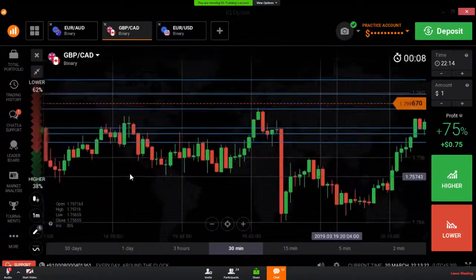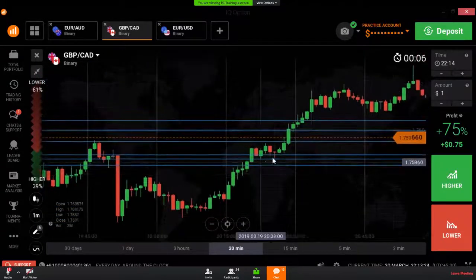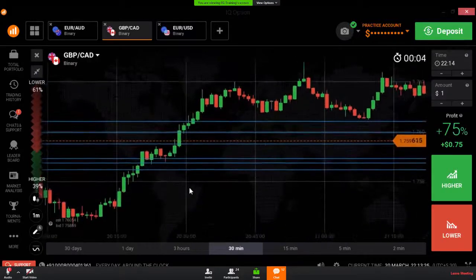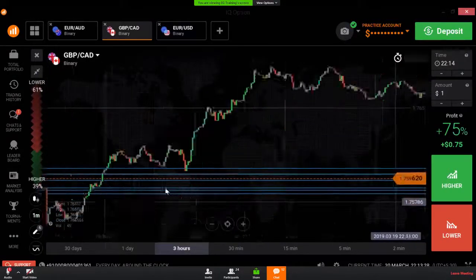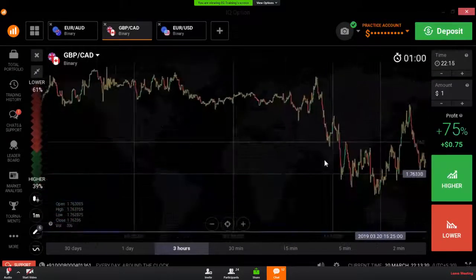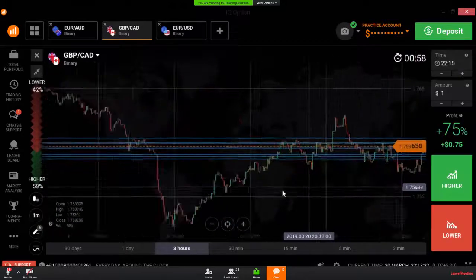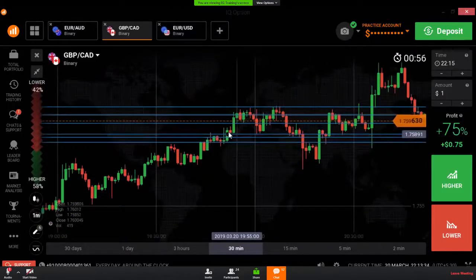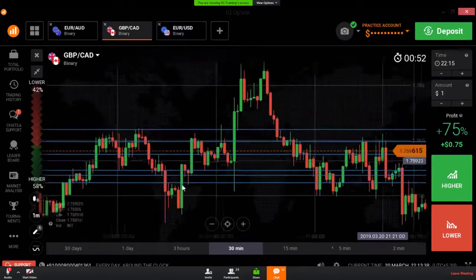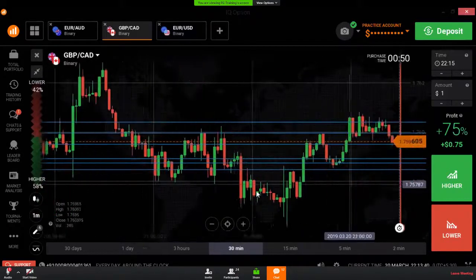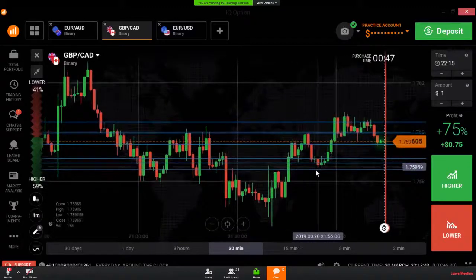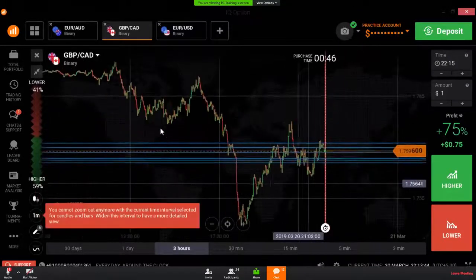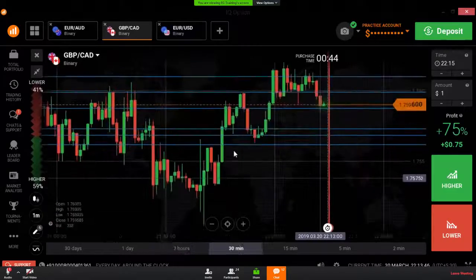On this level, we are seeing a reversal point after the breakout. Here also we are seeing reversal points. This level is working, but it is not a strong level.